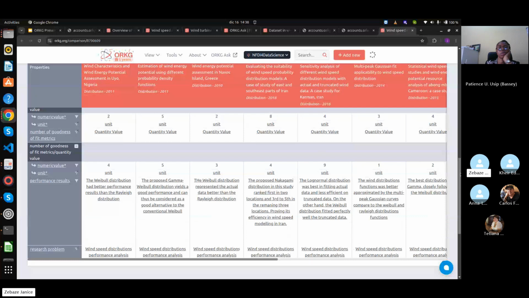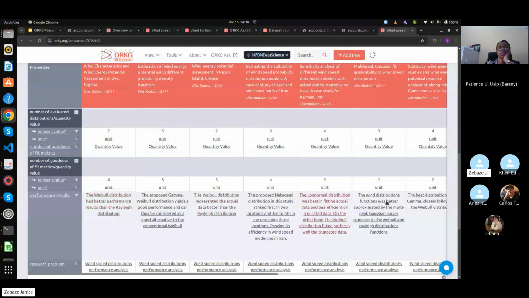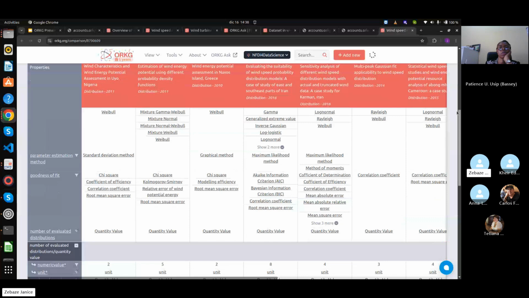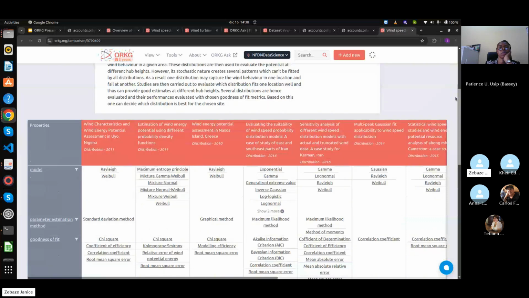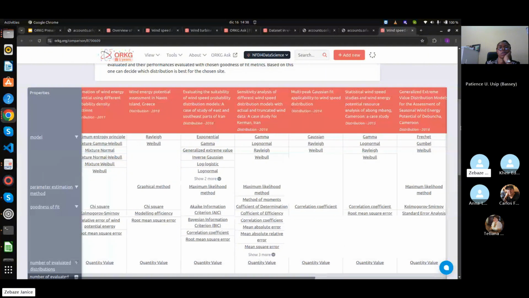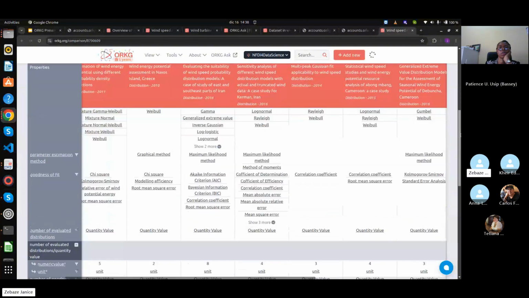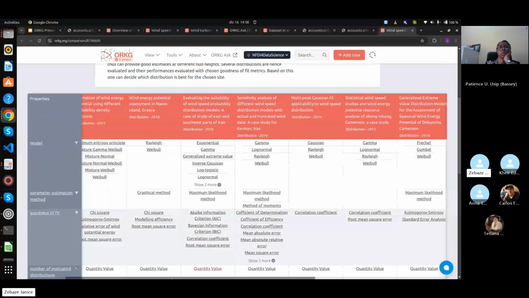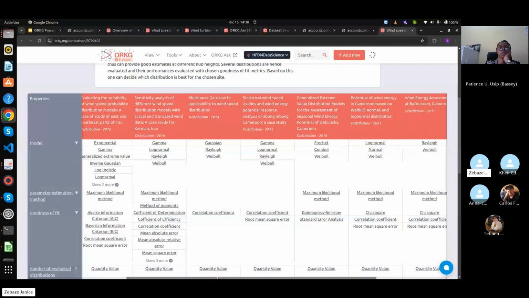I have to note here that since it is part of my PhD work, it really helped me to do lots of the related work of my PhD. And from the literature review, from the curation I did from ORKG, I also realized that there were not many AI methods that were used to carry out this task of wind energy potential assessment.